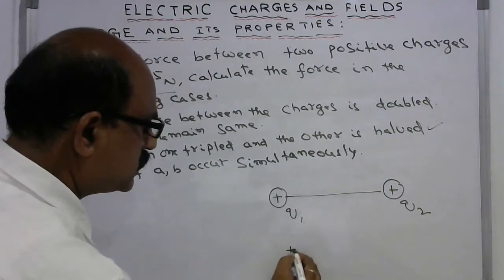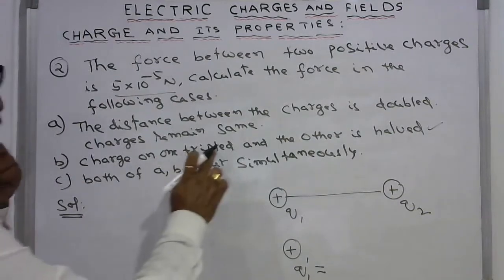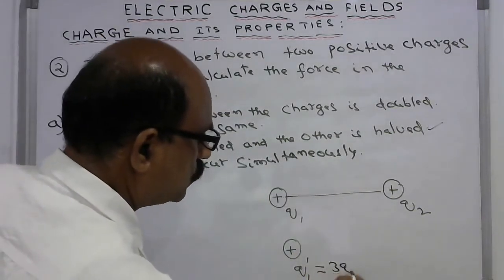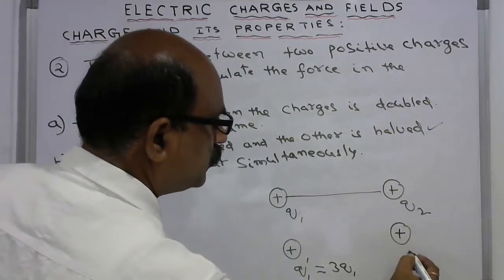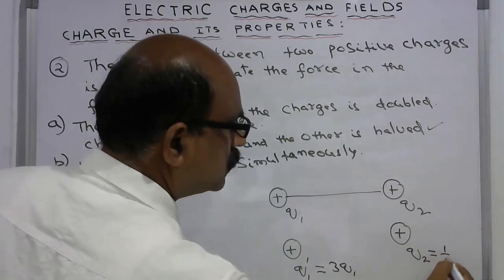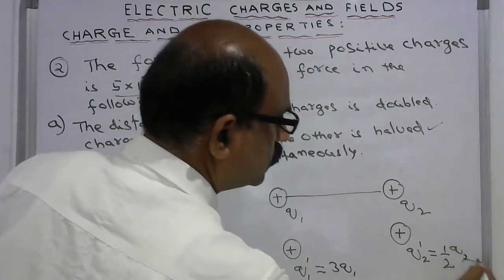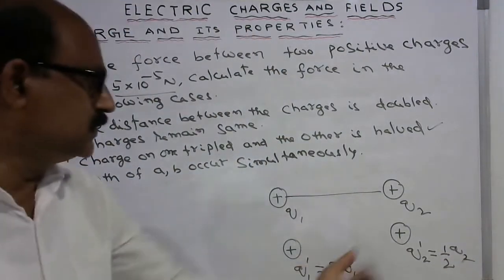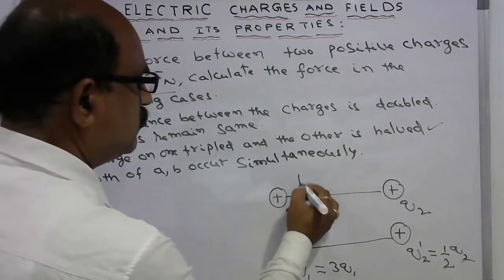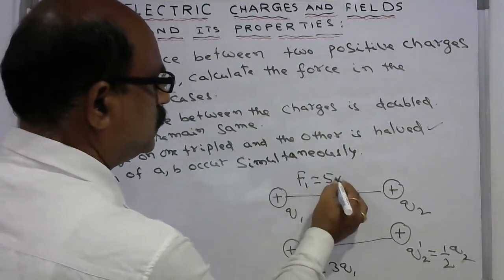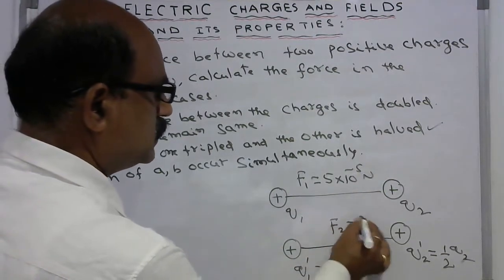But in the second case, Q1 dash is equal to 3Q1, the one that is tripled, and the other is halved, Q2 dash is equal to Q2 by 2. This is the condition given. Distance is not changed, and F1 is equal to 5 into 10 power of minus 5 newton. Now you have to find the force in this case.